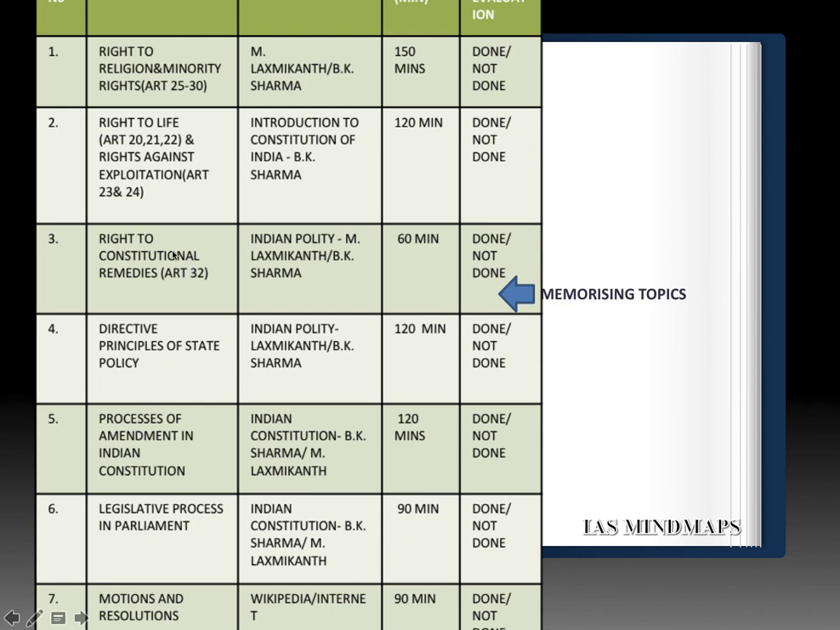Next, right to constitutional remedies, that is Article 32 of the Indian Constitution. Again, refer the book by Brij Kishore Sharma. You can also go for M. Lakshmikant. Next, so this was about part 3 of the Indian Constitution.